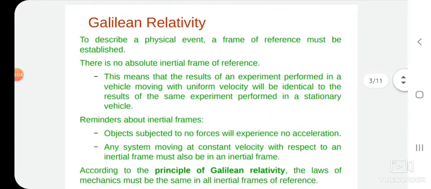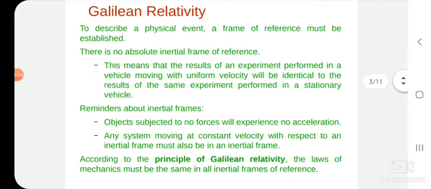Next, let us move to Galilean relativity. Galilean relativity states that the laws of motion are the same in all inertial frames. Galileo first described this principle in 1632.